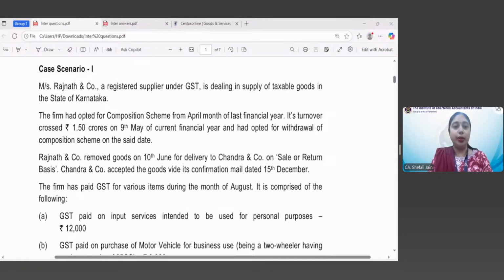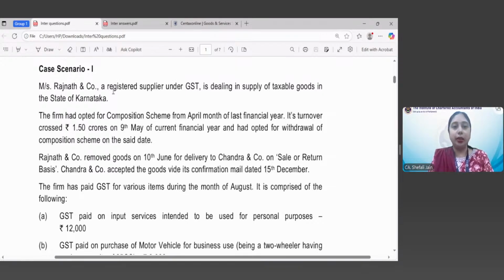Okay. So let us start with the question. I hope we can start with the case scenario now. Astha, your doubt is clear, I suppose. Astha, I hope your doubt is now clear. You can send me in the chat box that yes, you are okay with this reply, or you have understood the reply. Let us, in the meantime, start with the case scenario.